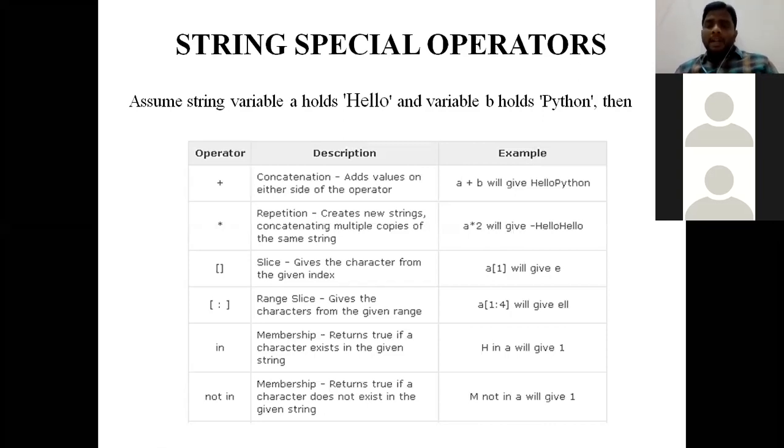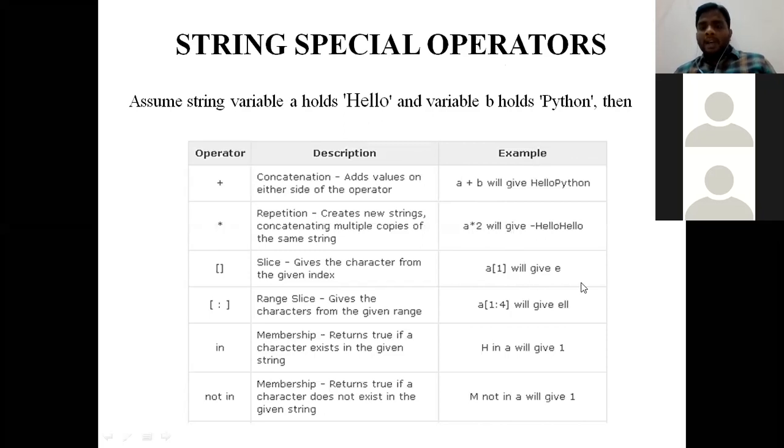Second point is type error. The thing to be remembered is index value should always be an integer. When you open and close square brackets, the value between square brackets must always be an integer. Okay, why? Because the index values are mentioned in integers only. Clear? Now a of 1 means the value E gets retrieved.